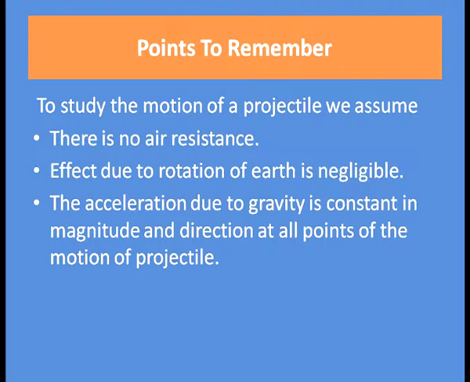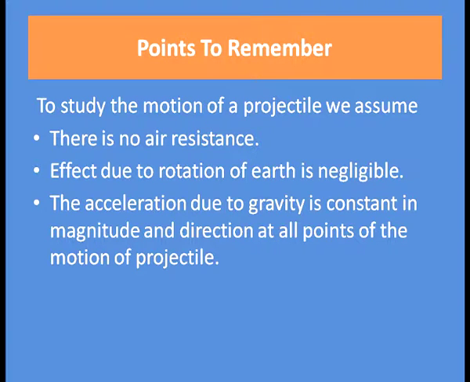When we are considering projectile motion, we have ignored or assumed certain things. We have assumed that there is no air resistance, because there is always air resistance, and due to air resistance there are some variations in the motion of the projectile, but that would be very complex for our calculation purposes.